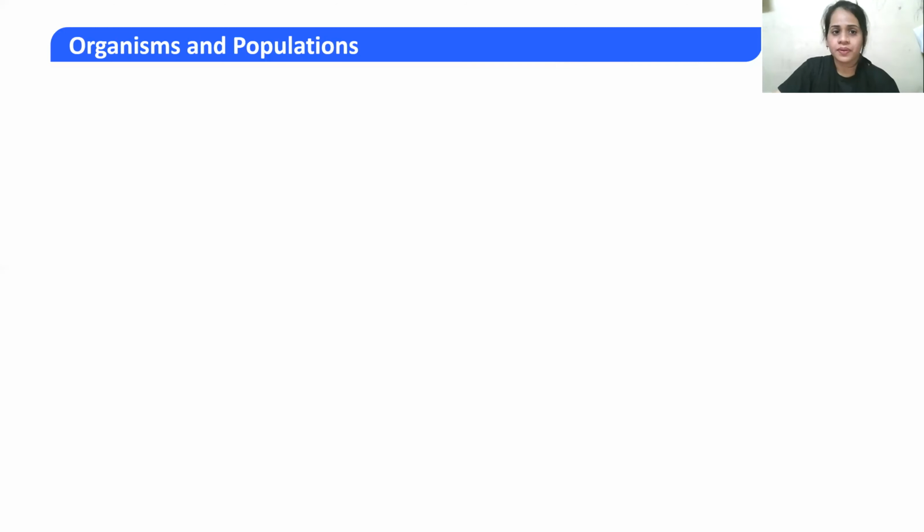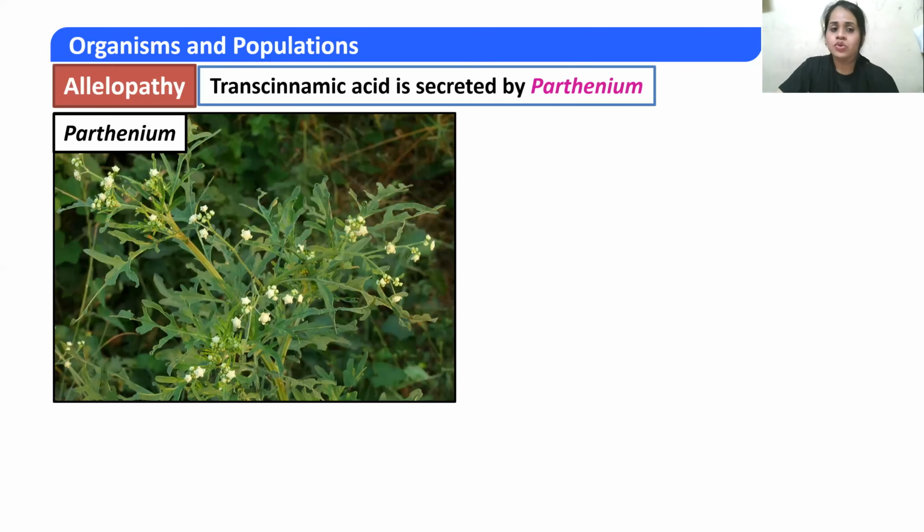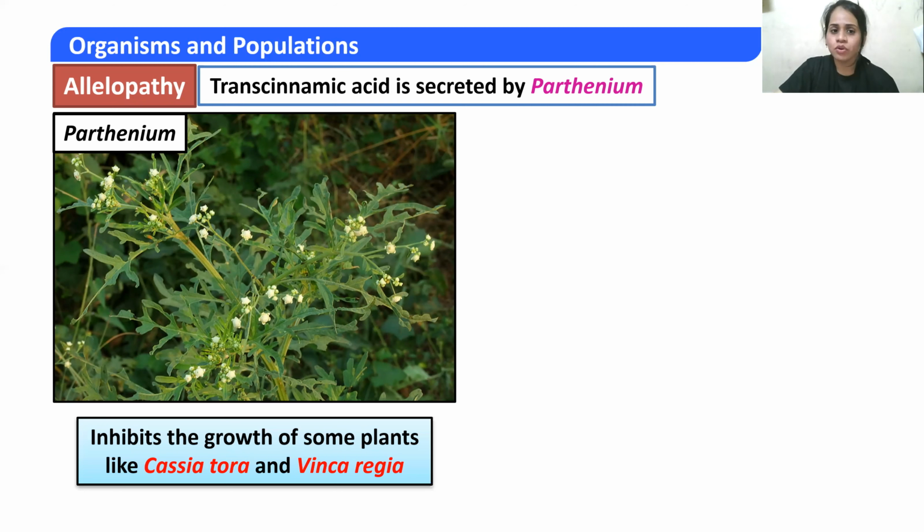Now coming to the next one, allelopathy. Here, tranexamic acid is secreted by Parthenium. It inhibits the growth of some plants like Cassia tora and Poinciana regia. Parthenium secretes toxic substances which will not allow other plants like Cassia tora and Poinciana regia to develop there.